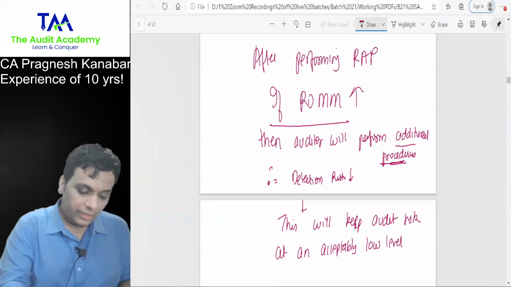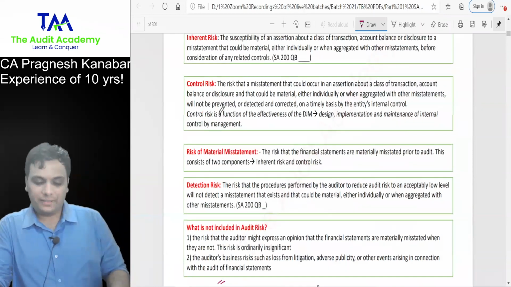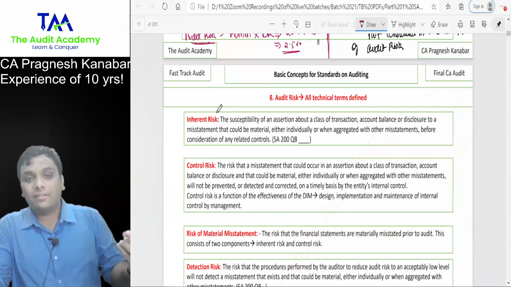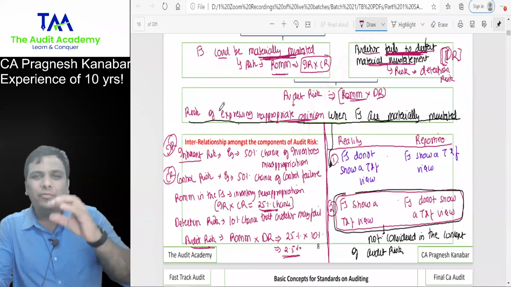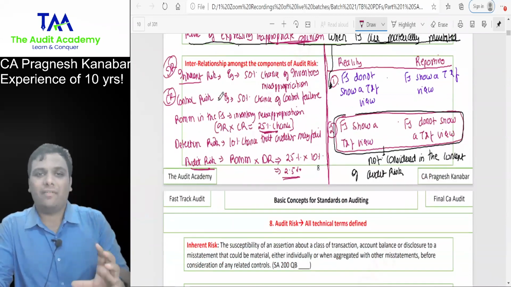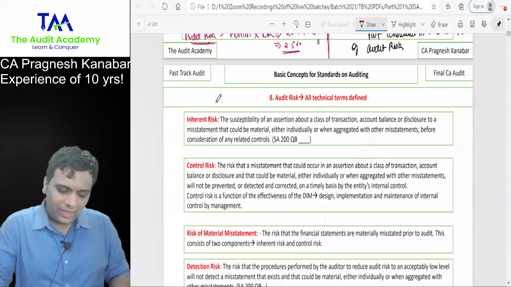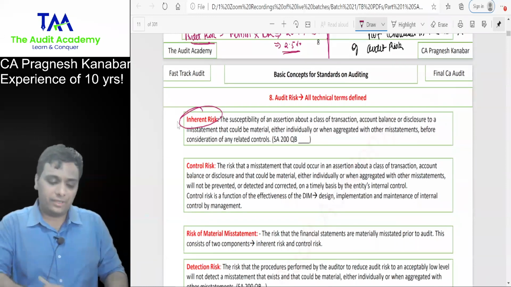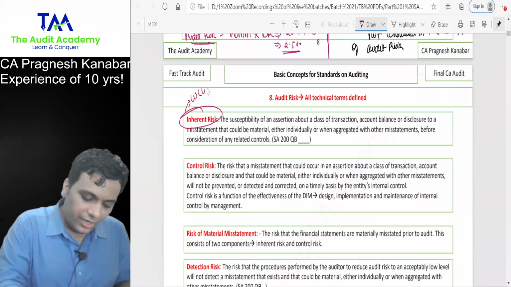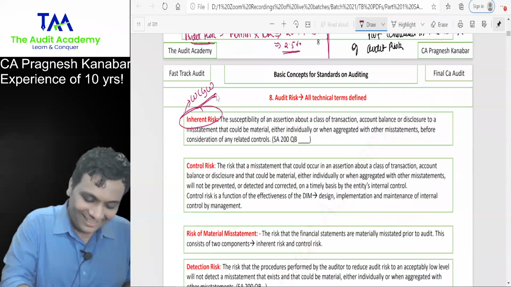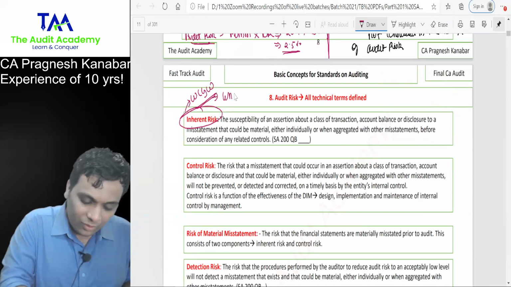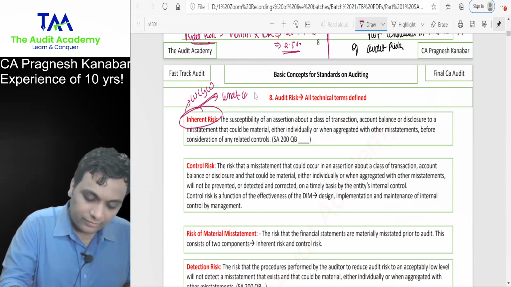Now everyone over here, listen. You have done so much hard work in understanding the concept conceptually, correct? A little bit more hard work to understand the technical language. All right. In simple English, inherent risk means WCGW. What can go wrong? In simple English, it is nothing but what can go wrong.